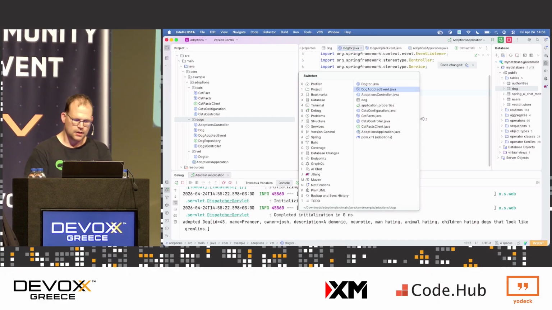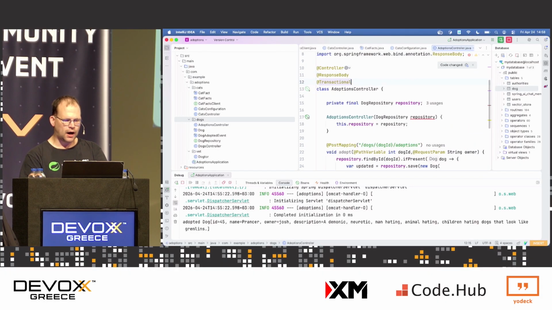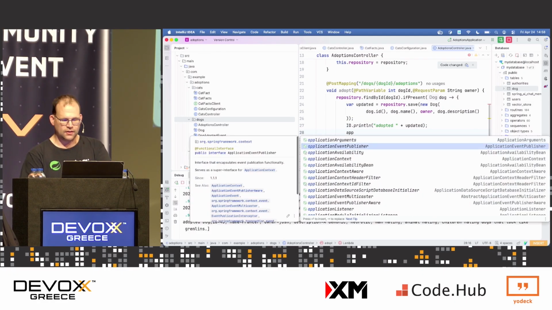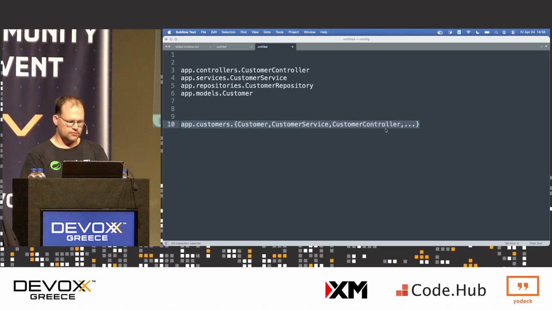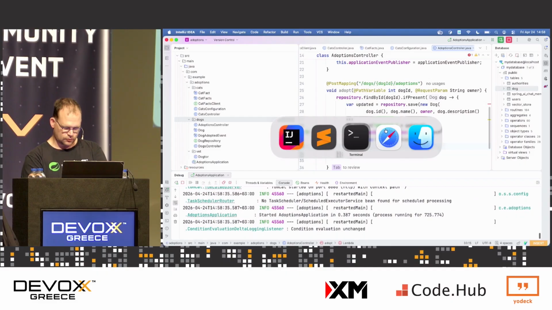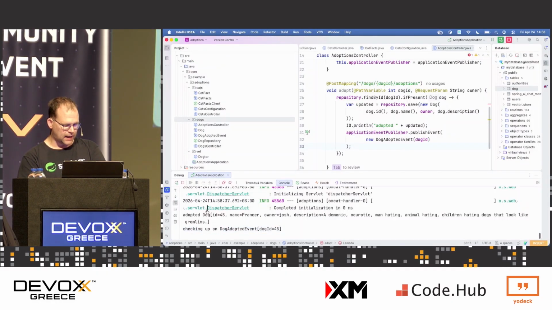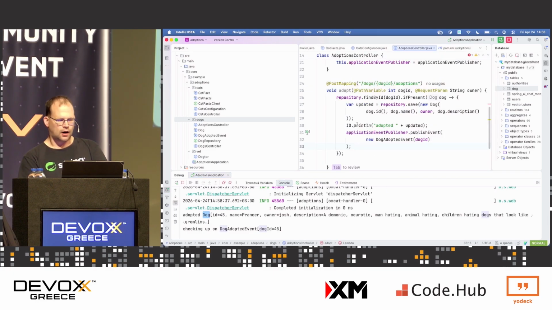And over here in my controller, I'm going to publish that event. So the other module will get the information, but it doesn't have to respond to it, and this side doesn't even need to know about it, right? There we go. So I'm going to publish the event, and I'm going to consume the event. Let's see, if we go over here, adopted, great, published, and it says checking up on, and we've adopted the dog. Neat, right? This is what we want, except are we decoupled?